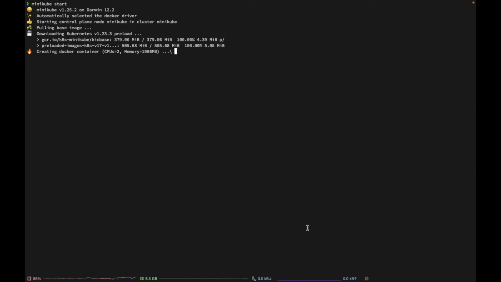Okay, coming back to Minikube. So now we can see after completing the download, it is creating the Docker container. So it is using 2 CPUs and close to 2 GB of memory.